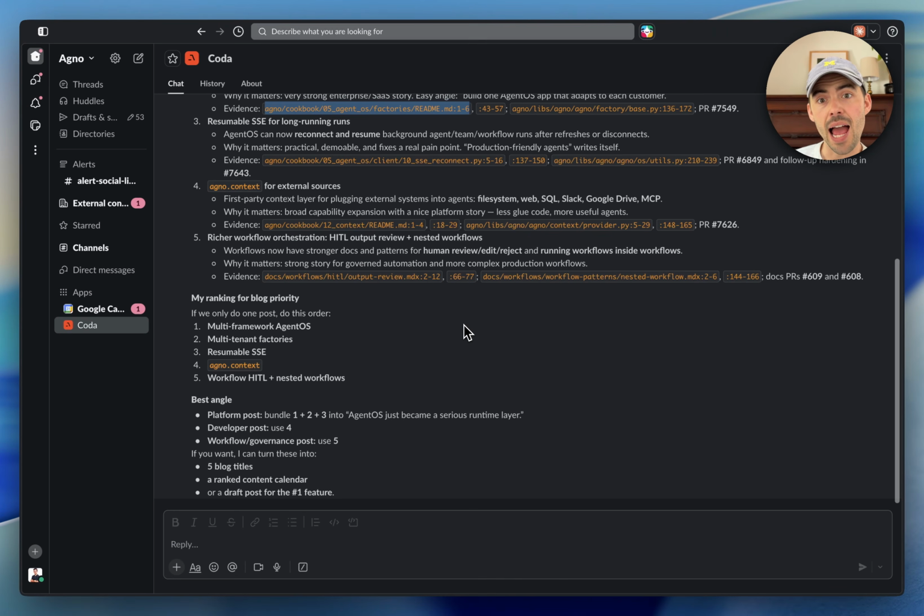So yeah, your team's already in Slack. You might as well put your AI agent in there. Agno helps you unlock this. Check out the full walkthrough in the post and in our documentation, and definitely check out Coda. Give that agent a shot and clone the repo.